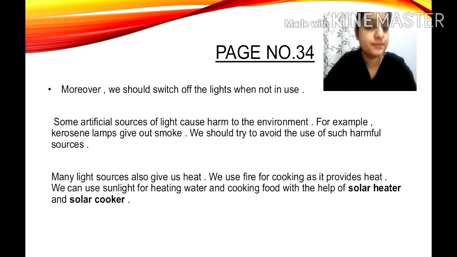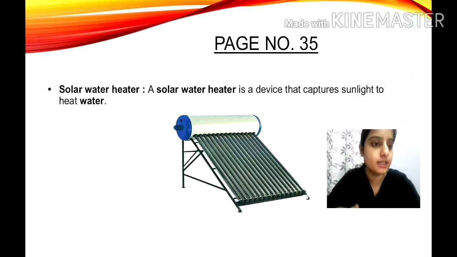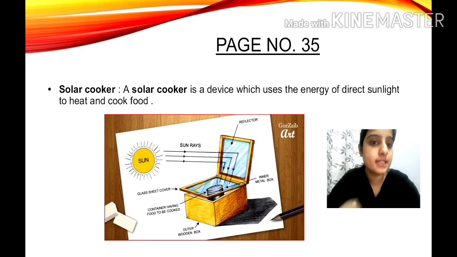So children, you can see this is your solar water heater. A solar water heater is a device that captures sunlight to heat water. Clear? Next, this is your solar cooker. A solar cooker is a device which uses the energy of direct sunlight to heat and cook food. Clear? So this is all we have studied in this lesson. Hope it is clear to everyone, children.